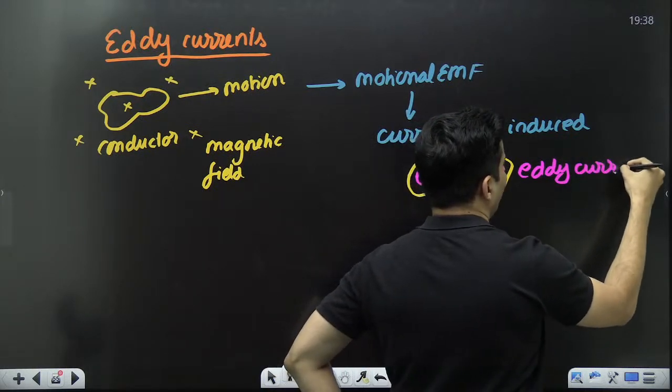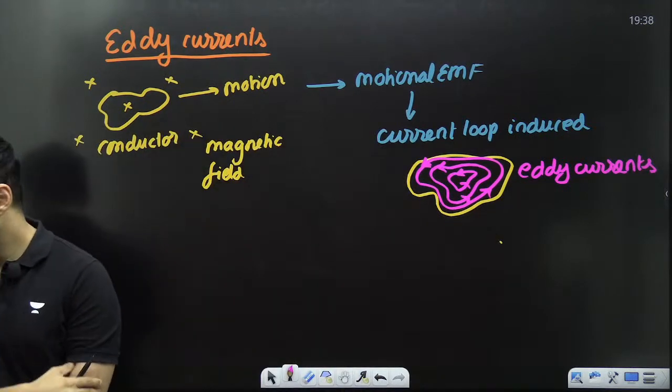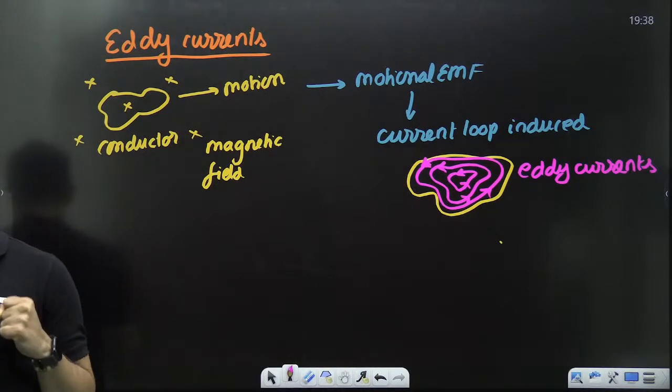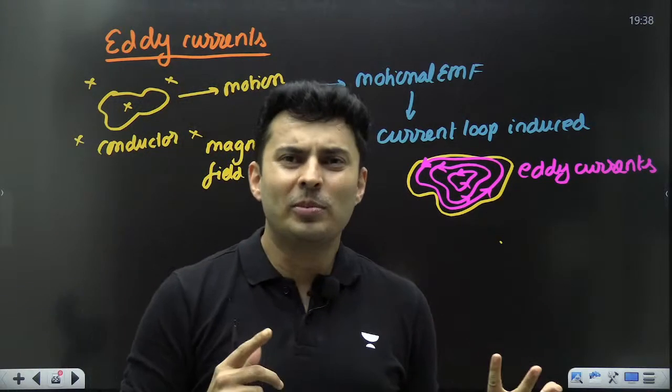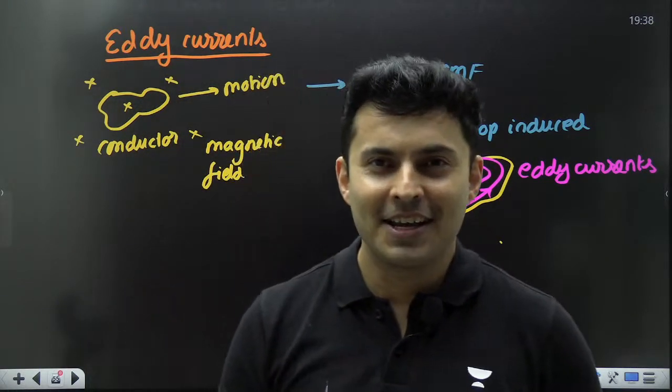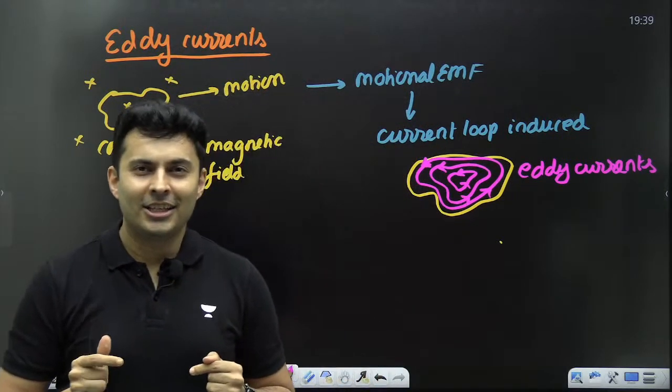These are called as what? Eddy currents, my dear warriors. Is that clear? Everybody with me? These are called eddy currents. They are random. They are in loops. They are inside the conductor. They are coming because of motional EMF.